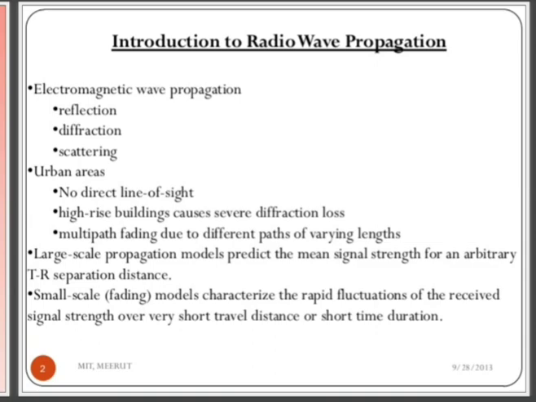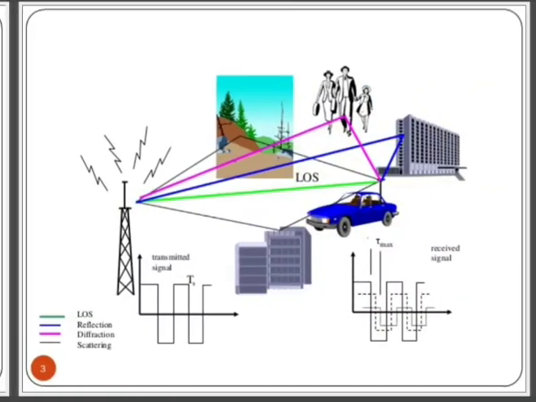The urban areas have no direct line of sight. Also, high rise buildings cause severe diffraction loss and multipath fading due to different paths of varying length. The large-scale propagation model predicts the mean signal strength for an arbitrary TR separation distance, and small-scale fading models characterize the rapid fluctuations of the received signal strength over a very short travel distance or short time duration.